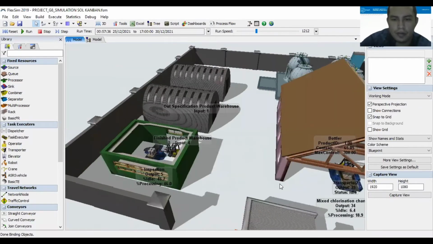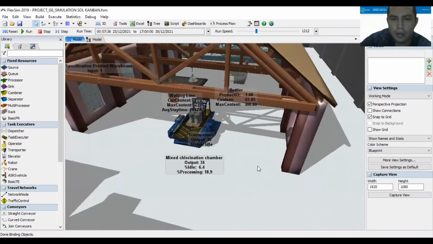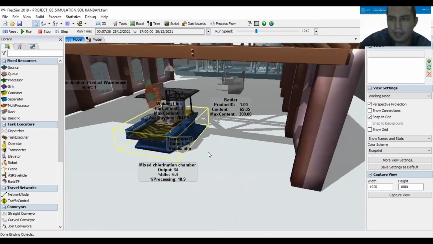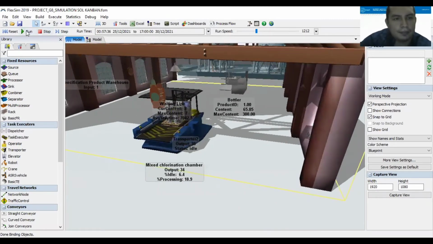Transport, waiting line, boiler machine, mixing machine. Regarding the simulation of the models, in the case where KANBAN is implemented, the car leaves the mixing machine to the boiler machine with the aim of having as little inventory as possible in the waiting line. In this case, when there are more than 5 in the inventory, the machine stops its activities until it reaches 2. On the other hand, for the next solution, the verification process, new actions were simply assigned to the mixer part so that it can perform better.